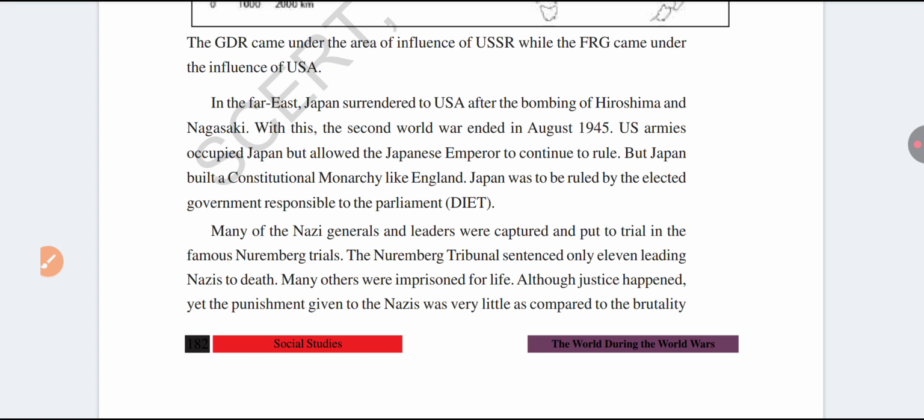They committed so many brutalities and so many crimes, but compared to their criminal activities, the punishment was very little.